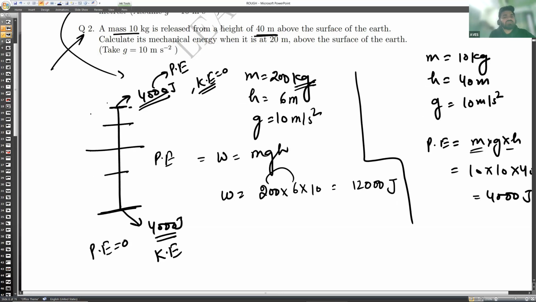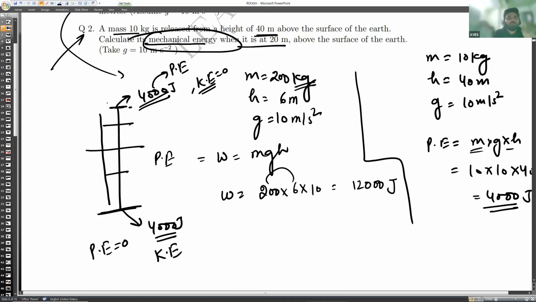If I ask you, calculate the mechanical energy when it is 20 meter above the ground. Let it be 20. If it is asking for the mechanical energy, the sum of kinetic and potential energy, then whether it is asking at 10 meter, at 20 meter, at 5 meter, at 14 meter, at 50 meter, anywhere in between these 2 points, the mechanical energy will be equal to 4000 joule.